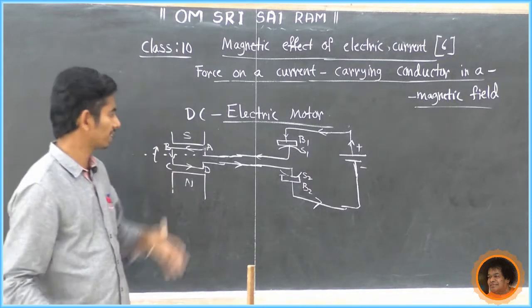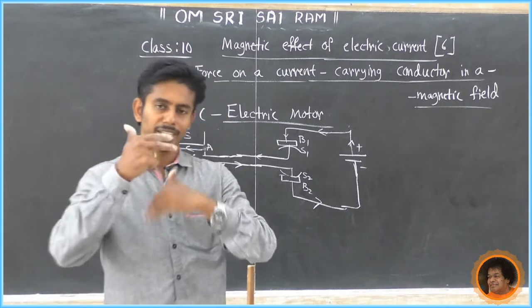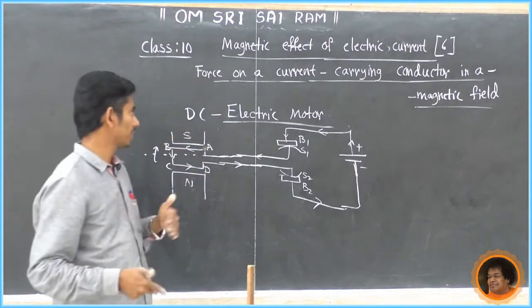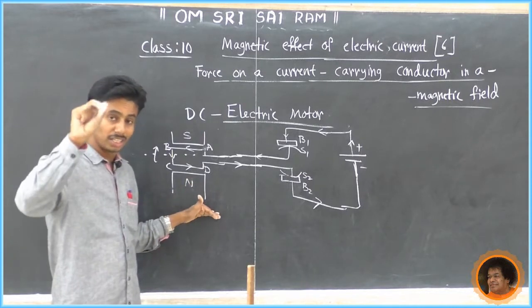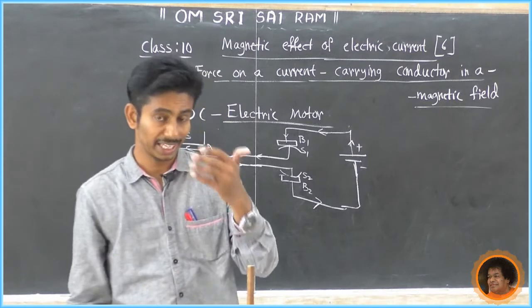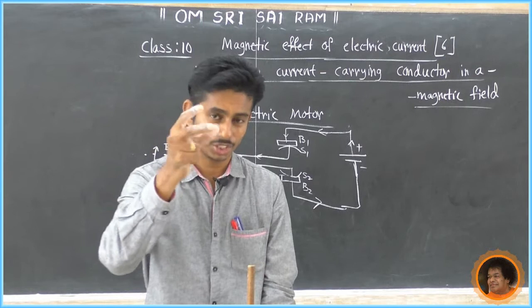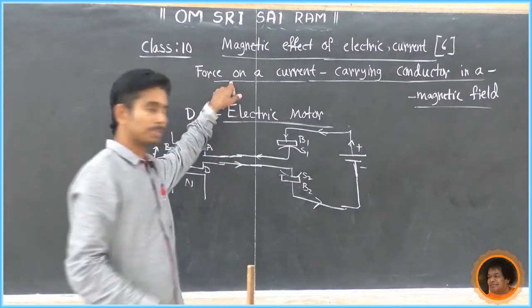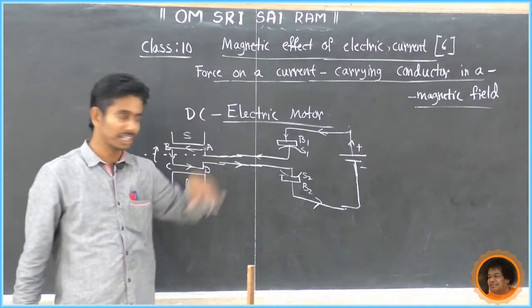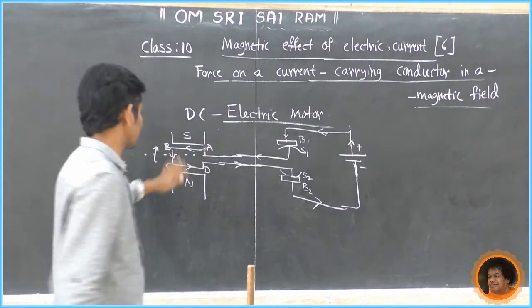What about the next half cycle? In the next half cycle also it rotates clockwise. So it continuously rotates, and the device, the motor, converts electrical energy into mechanical energy. So every motor rotates because of this principle: force on a current carrying conductor in a magnetic field. After the second cycle,